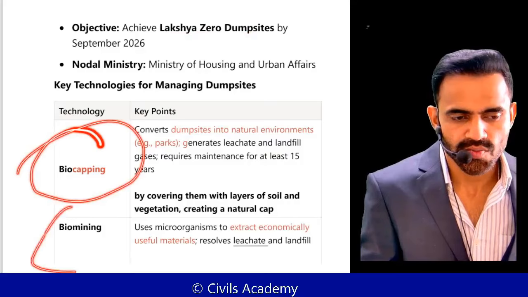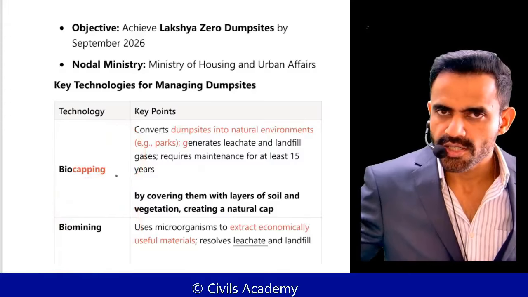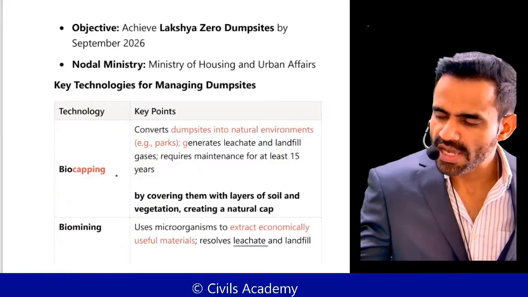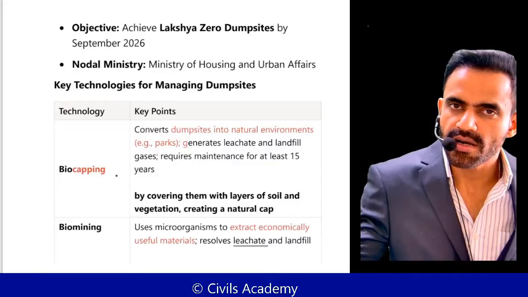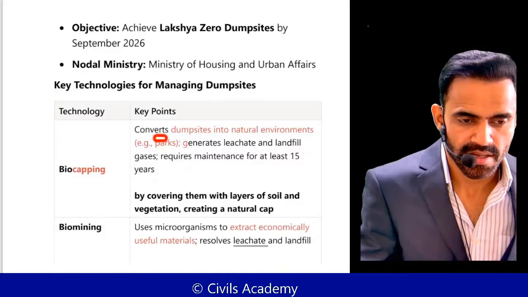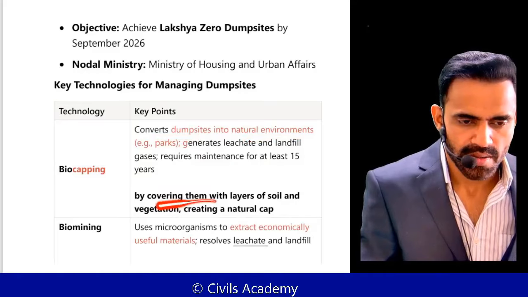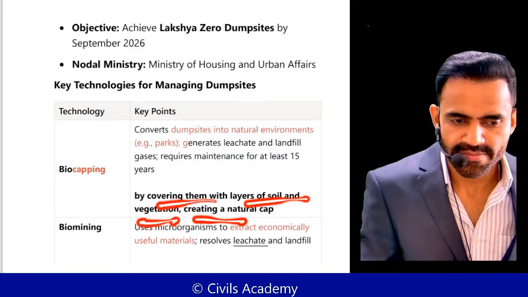So what are we doing? Two terms are there. One is bio-capping. See, cap basically means layer. So there's a garbage site. We are trying to cap it with natural trees and vegetation. That is bio-capping. So converting a dump site into a natural environment. By covering them with a layer of soil and vegetation, creating a natural cap.